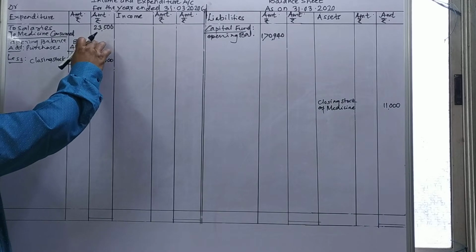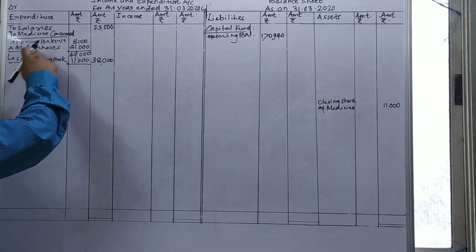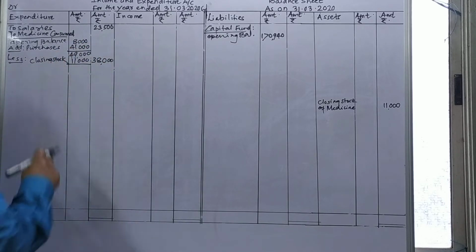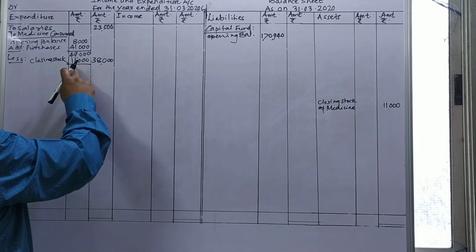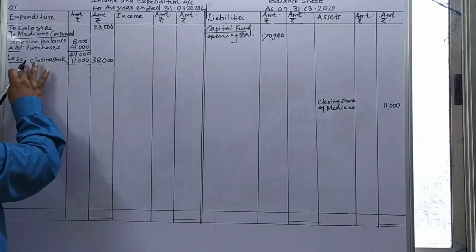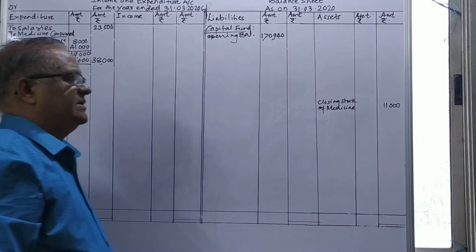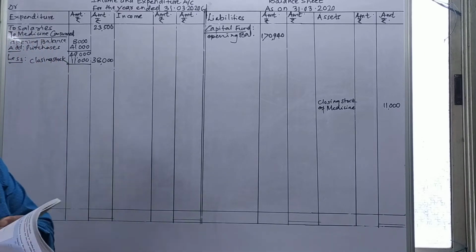This opening balance is given in the additional information, last year's. Purchases during the year are 41,000. Total in all 49,000, and less closing stock of medicines given in additional information, 11,000. So from that I'll deduct, and this is 38,000. The stock of medicine which remains I'll show on the asset side of the balance sheet, that is, closing stock of medicines on the asset side, 11,000.